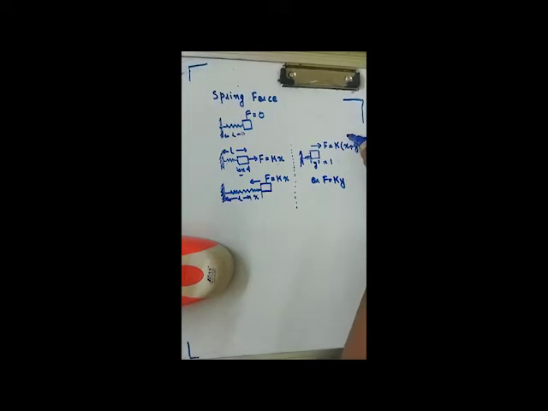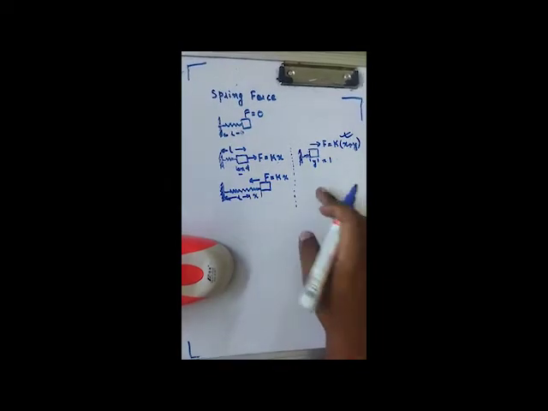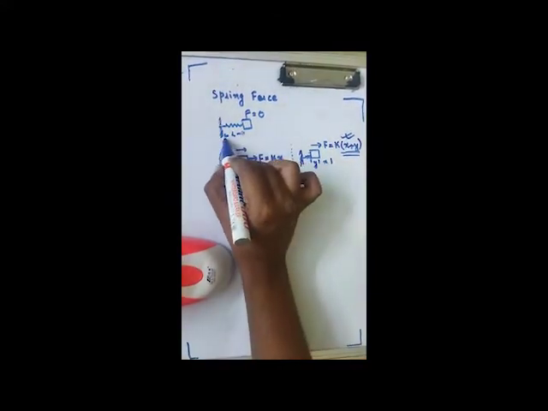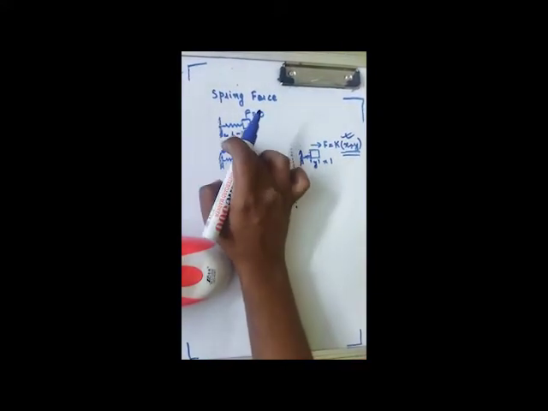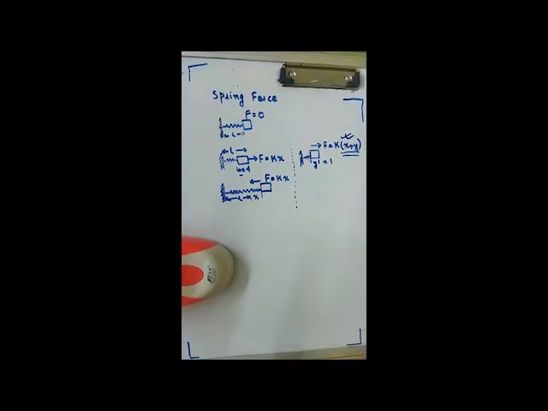The correct option is k(x plus y). Why? Because the elongation or compression of the spring, the factor x that is multiplied, should always be calculated from natural length. The force exerted by the spring is always based on elongation or compression from natural length.